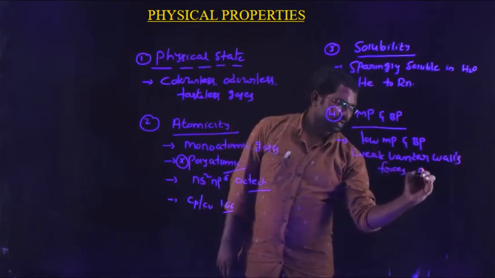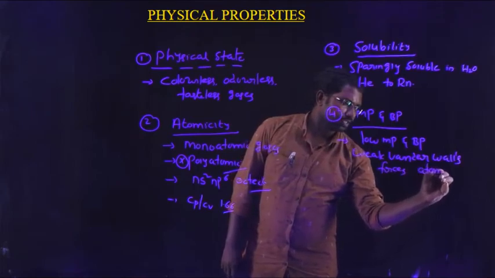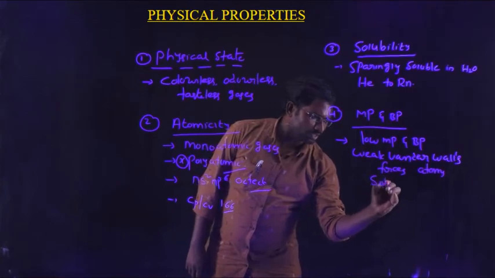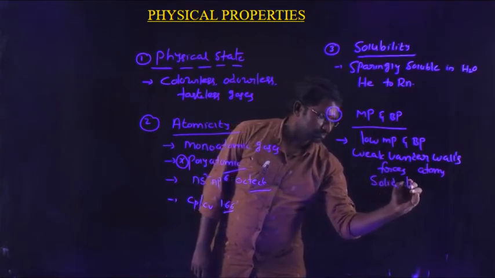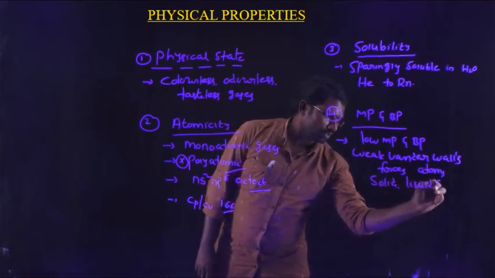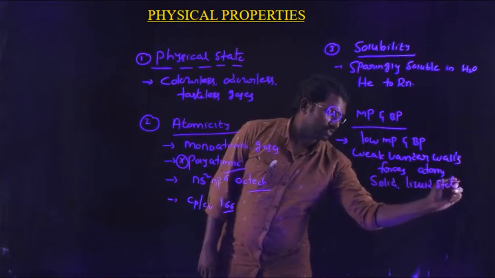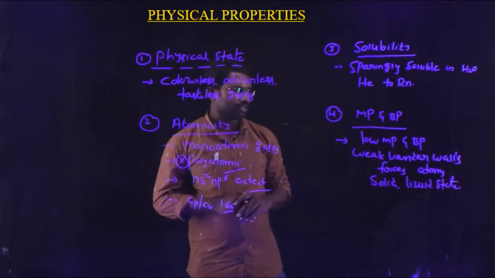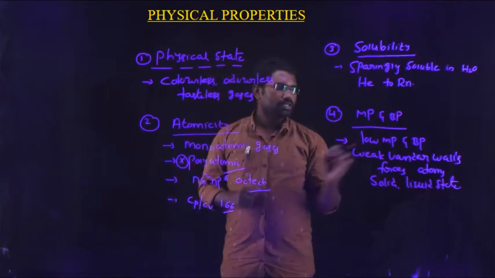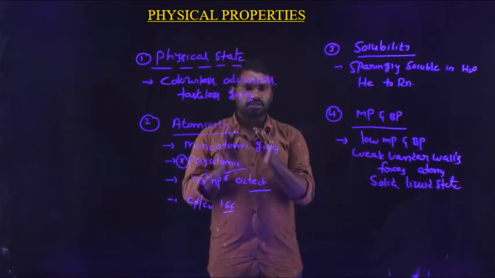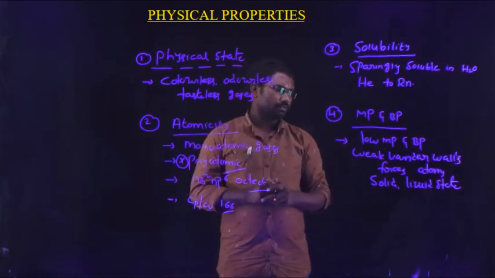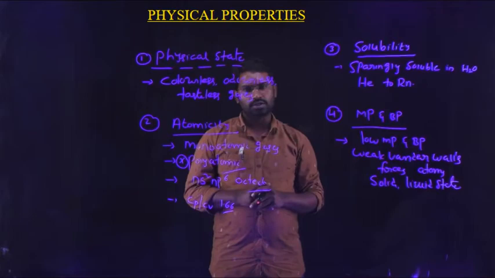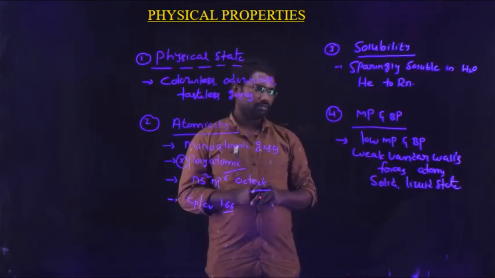Present between the atoms, they will be present in either solid state or liquid state. So the melting point and the boiling point values of group 18 elements are very low due to the presence of weak van der Waals forces present between the atoms when they are present in the solid or liquid state.